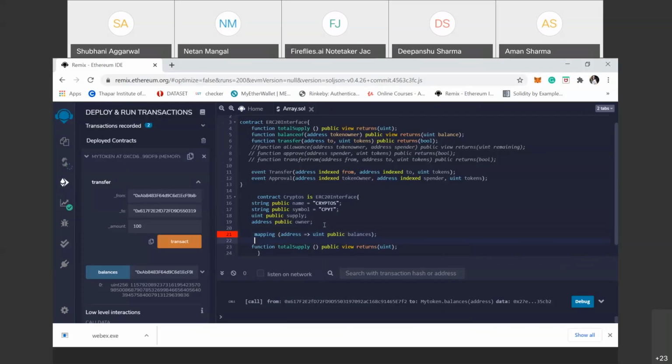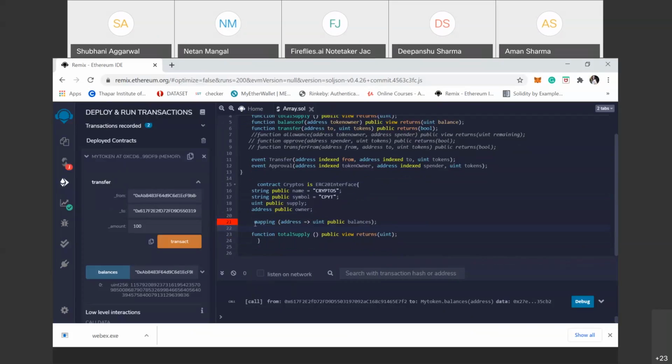Okay, mapping address again, there is no need because we have not used the allowance function. Clear? So these are 4 state variables, and one is a mapping variable. Now we define the first three functions.